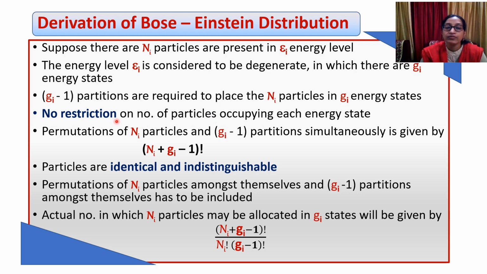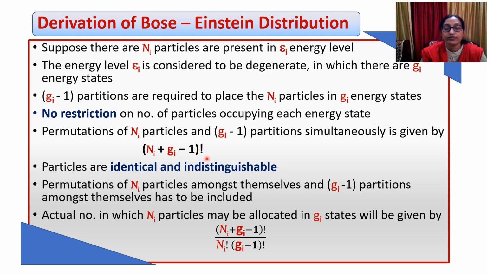So let's see what is the permutation allowed here. How many particles can enter the particular energy level? Here we are having Ni particles and Gi minus 1 partitions. To keep these Ni particles within these Gi energy states, we have Gi minus 1 partitions, and for their simultaneous occurrence, since both are mutually exclusive events or exclusive objects, we can add them together, Ni plus Gi